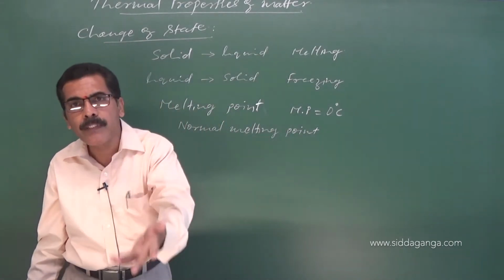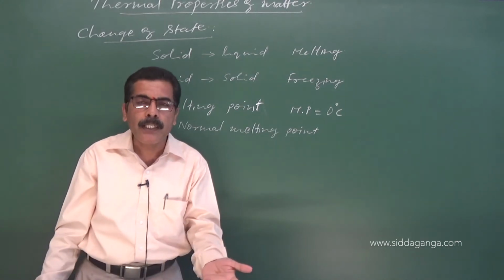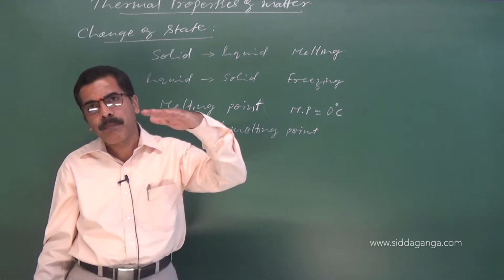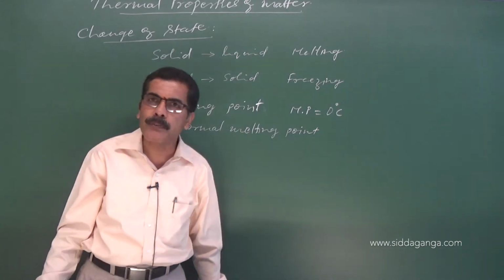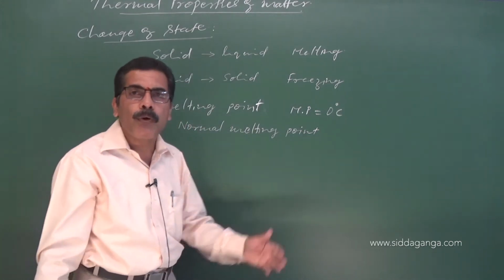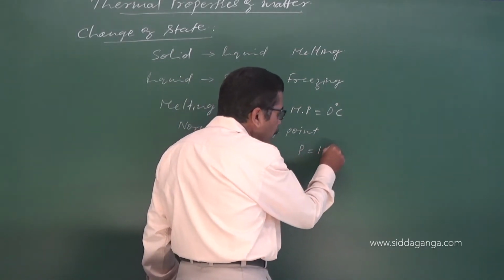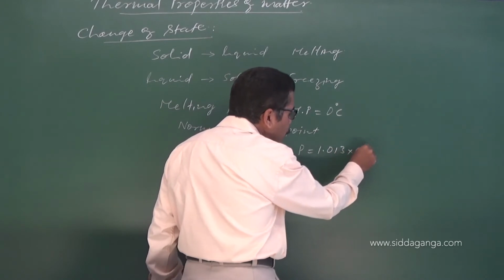What is atmospheric pressure? 1 atmospheric pressure is the pressure at sea level, the pressure exerted by the atmosphere at sea level. What is its value? 101.3 kilopascal, that is, 1.013 into 10 raised to 5 pascal.